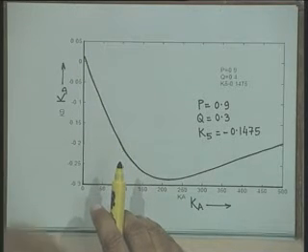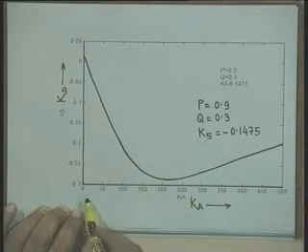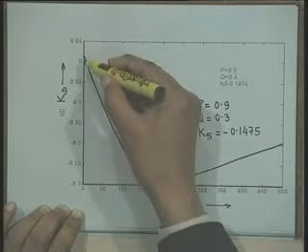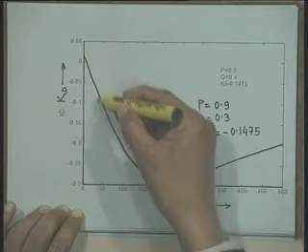We have seen in the previous discussion that if we do not include the AVR and assume constant field voltage, the effect of demagnetization or armature reaction is to give some positive damping torque. Therefore, K equal to 0 gives a small positive damping torque, and as the value of K is increased, the damping torque becomes 0, and then it remains negative.